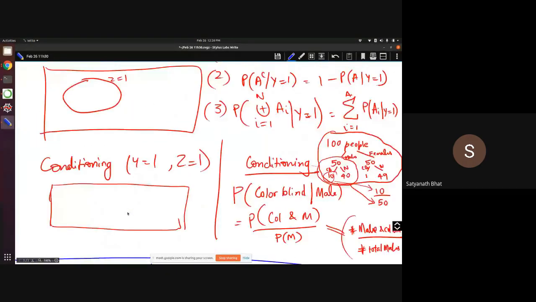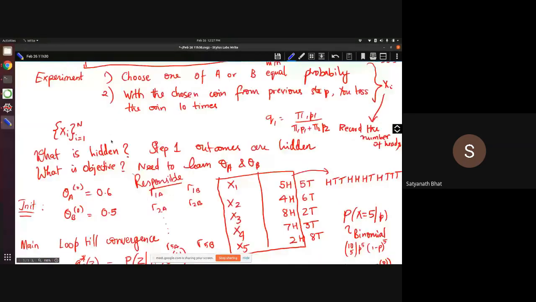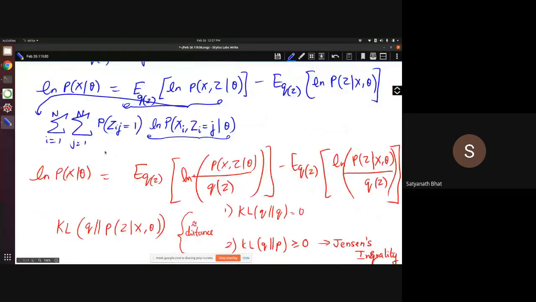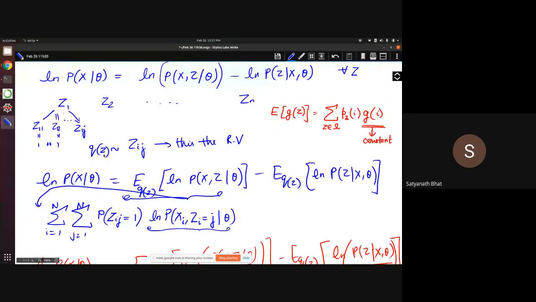Anyway, it is similar to this particular example that we discussed in the class. We still have to see the convergence, and I was hoping that I would finish this today, but I don't think it's going to happen. So for the remaining 3 minutes, let me see if there are any questions. Otherwise, tomorrow during the class, we will discuss the convergence proof. As usual, attendance is optional, and I will put the video on YouTube later.